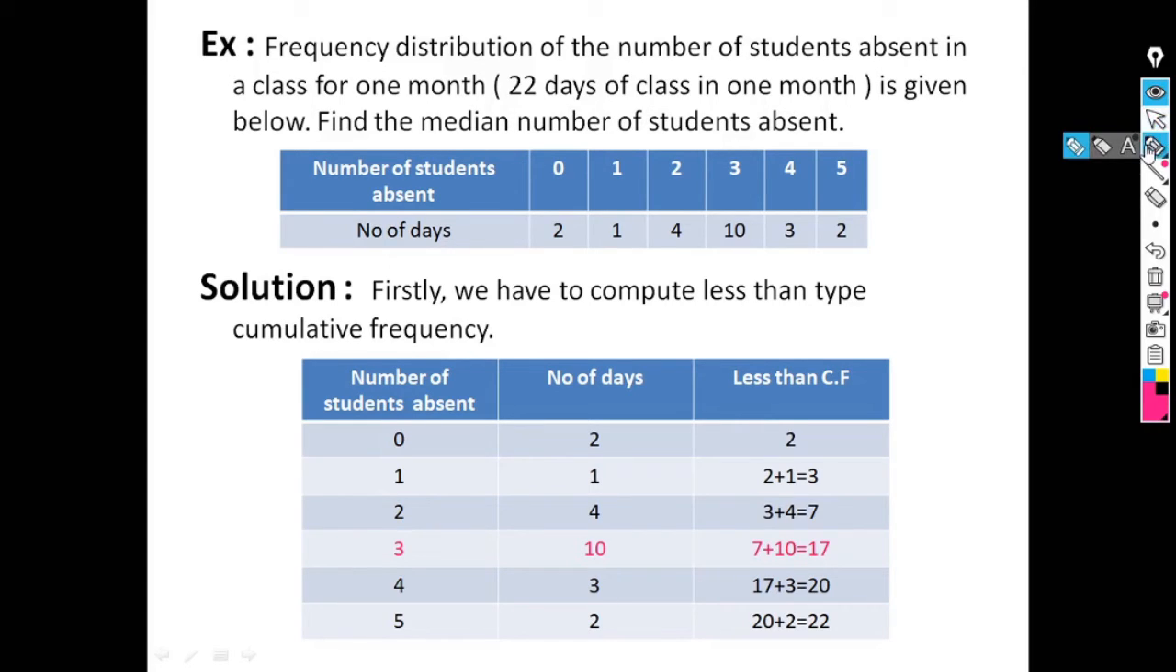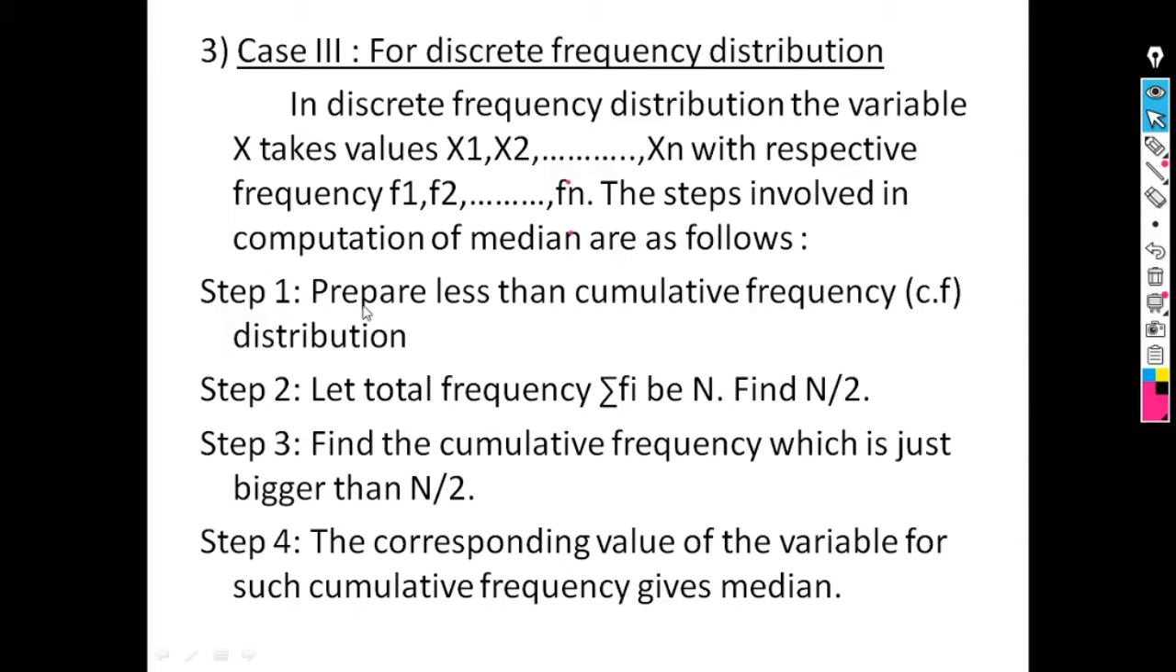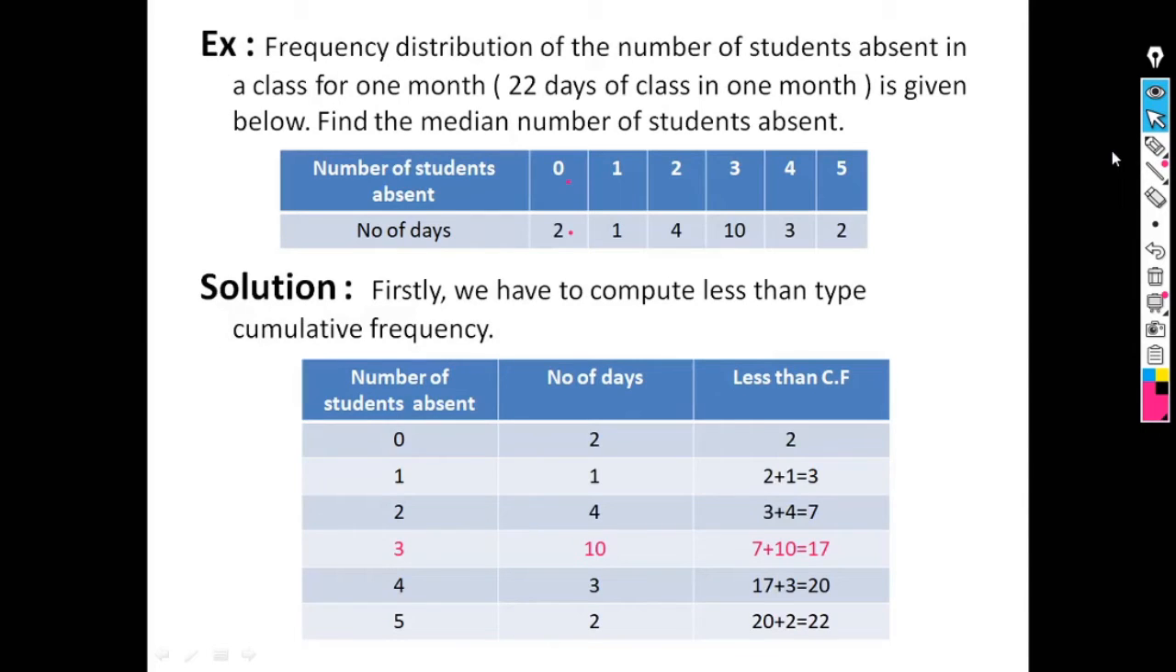We can see the data is of discrete frequency distribution, meaning individual observations along with frequency. For this type of data, the first step is to prepare the less than type cumulative frequency distribution. So we arrange the data, writing these two rows as columns. The first column is the number of students absent, which is 0 up to 5, then the number of days as it is.